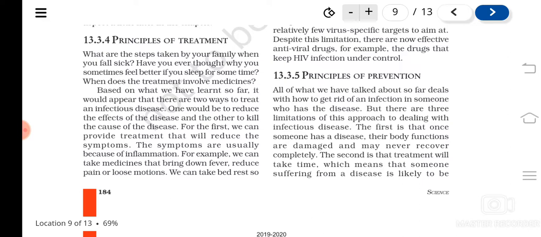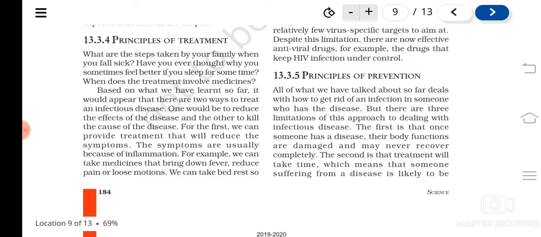Understood? So first, we are having the symptoms. When a disease comes, we may have high fever, or headache, or body ache. All these are symptoms of the disease. So one approach to treat the disease is treating the symptoms. For this, if we are having high fever, we'll take paracetamol or crocin. That reduces the symptoms.